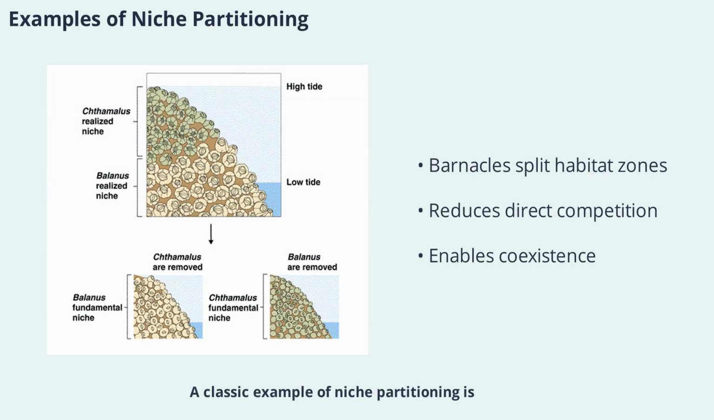A classic example of niche partitioning is seen in barnacle species like Chthamalus and Balanus. These species occupy different zones on rocky shores, reducing competition by specializing in slightly different habitats. This spatial separation allows both species to survive in the same general area without directly outcompeting each other. Such examples illustrate how nature finds balance through subtle adjustments in species niches.